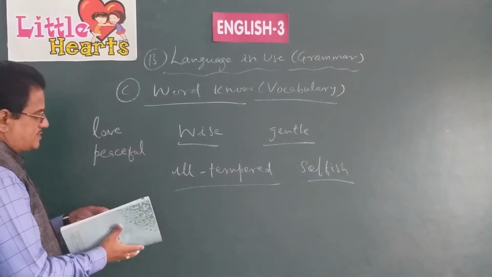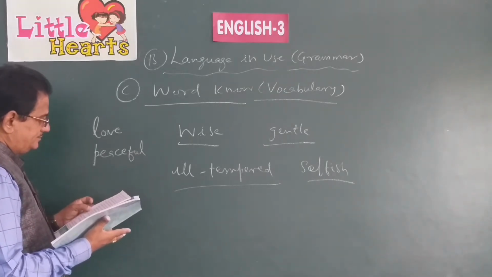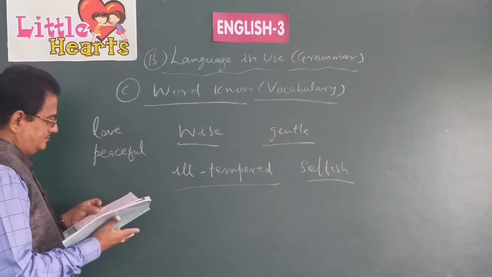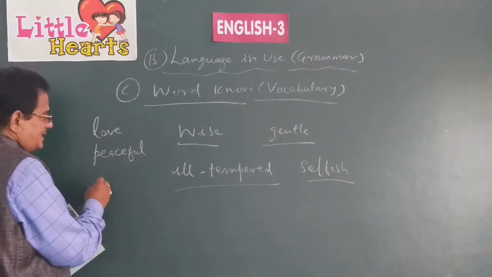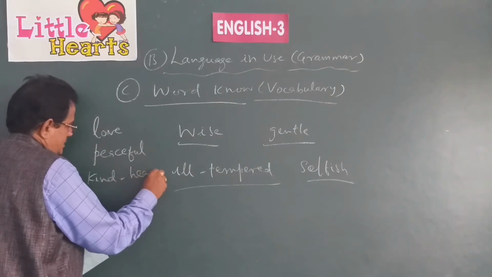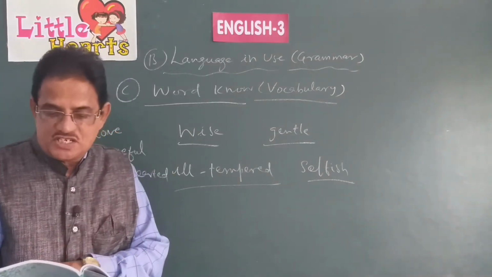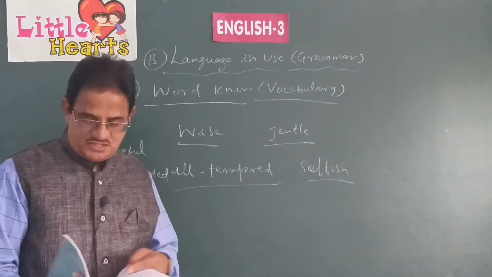Like that, we have to pick up some words which indicate good qualities. Kind-hearted. These are the good qualities. Like that, we have to pick up bad qualities also. Write 3 words which indicate bad qualities.